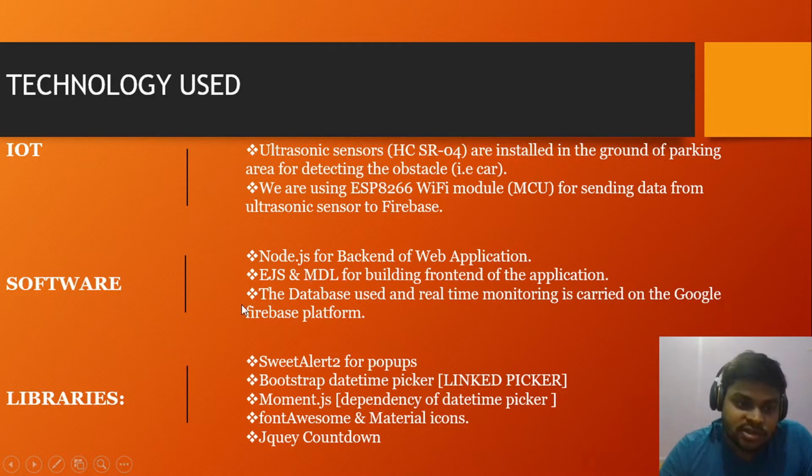It is similar to Bootstrap, but it is created by Google, and it is something good to use in this project. The third thing is the database used and real-time monitoring, which is carried on the Google Firebase platform. This is the important thing, because real-time monitoring is what we have achieved using the Google Firebase real-time database. The libraries we have used in this project are Sweet Alert 2, Bootstrap Datetime Picker, Linked Picker and Moment.js, Font Awesome, Material Icons, and jQuery countdowns. You will see these in the application and understand how I have used them.